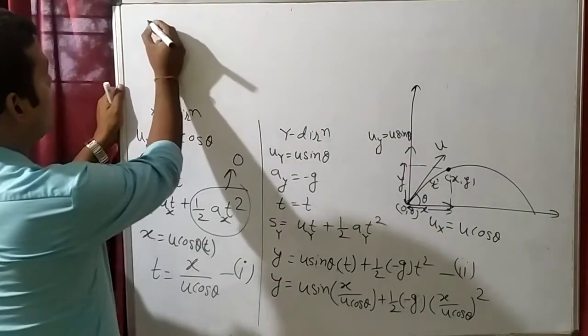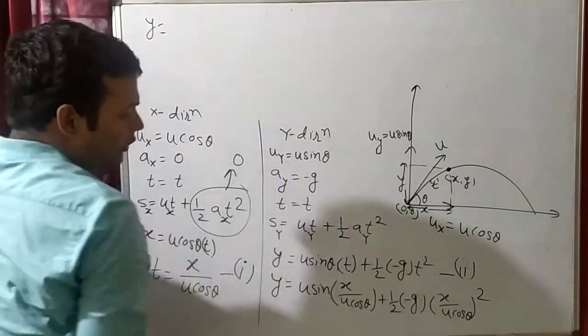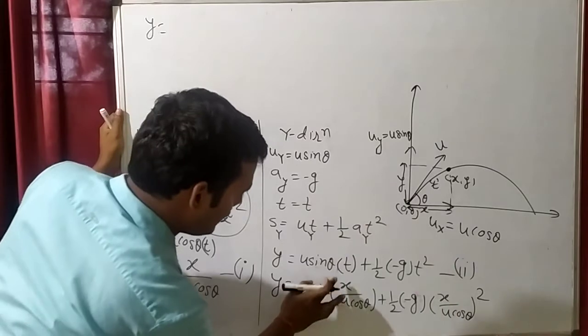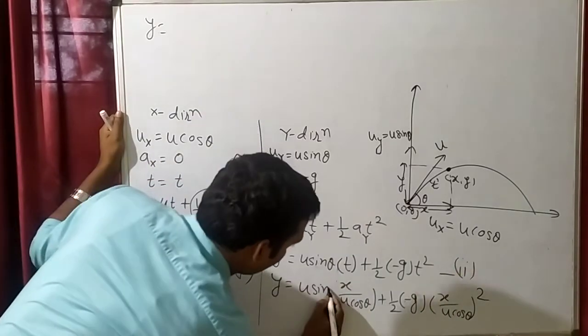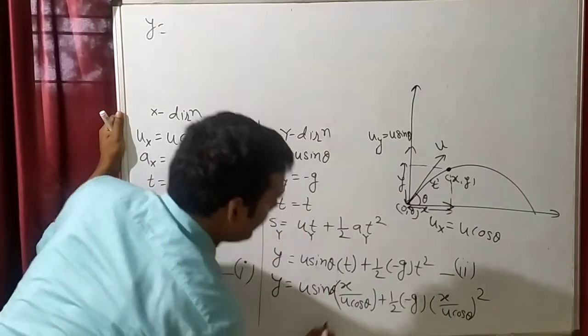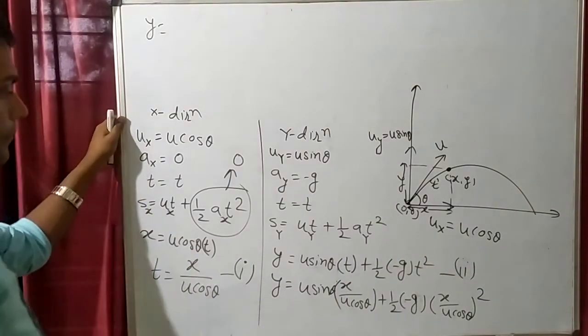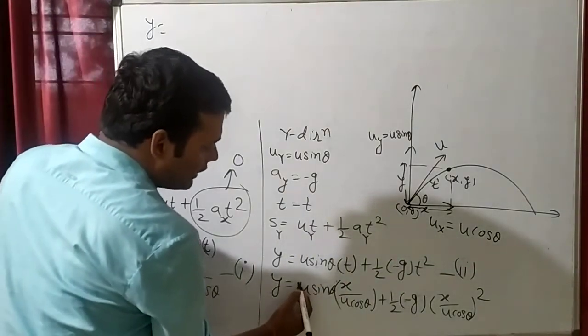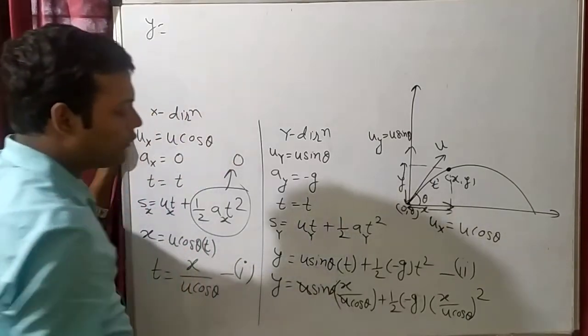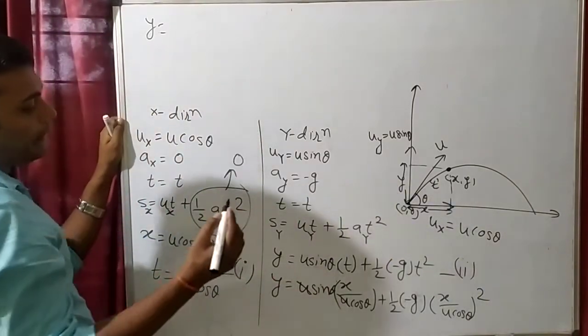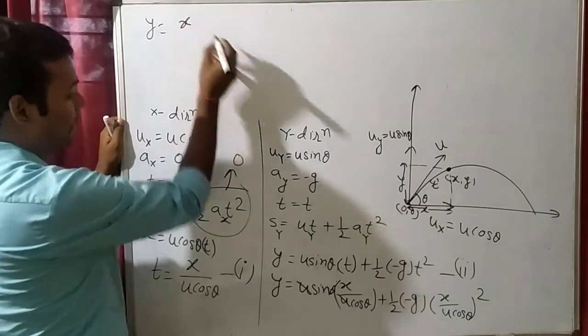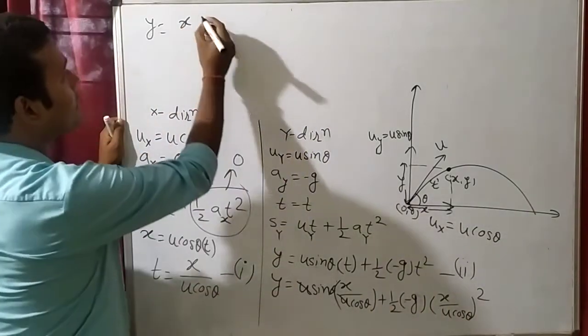Now see, can we write that y is equal to u sin theta into x by u cos theta. So this u and this u will cancel, and this will become x tan theta, since sin theta by cos theta is tan theta.